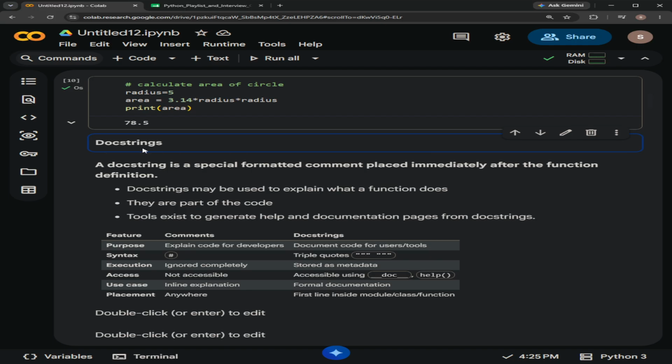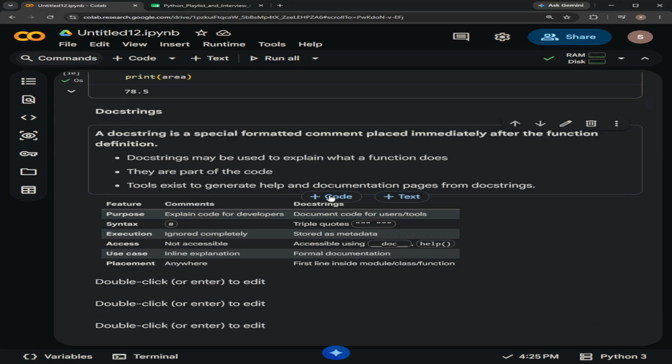And another type: what actually are docstrings? Docstrings are special literals. They are specially formatted comments placed immediately after a function definition. It can be a function, a method or a module, whatever it is, and it is defined inside the function or module. Docstrings may be used to explain what a function does. They are part of the code, and certain tools help to get the docstring that is assigned to a function or a module.